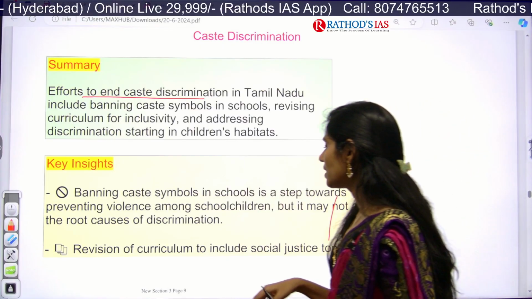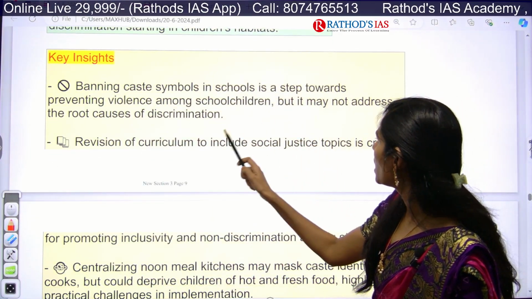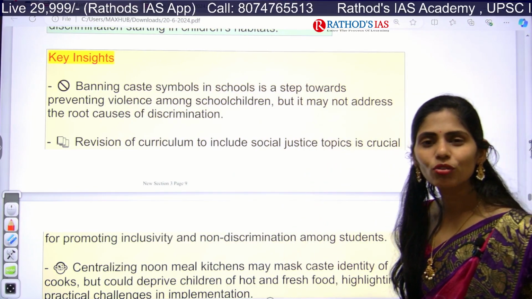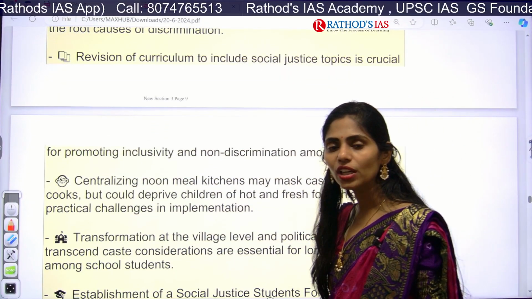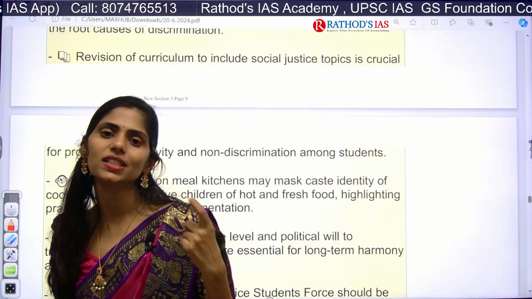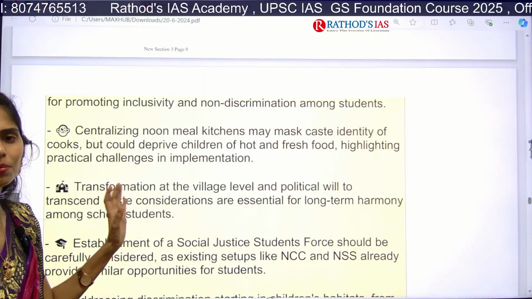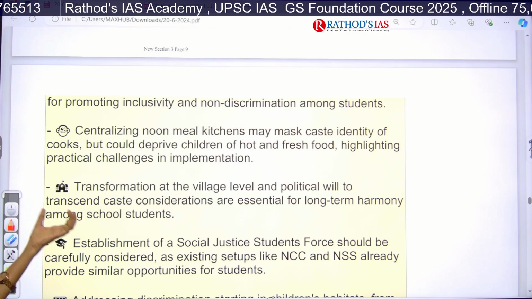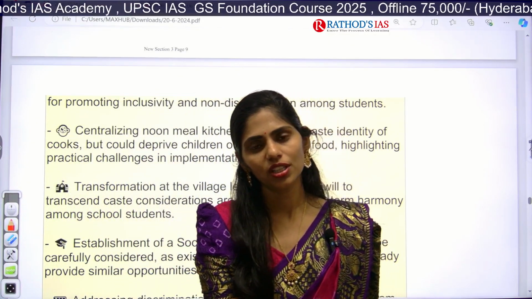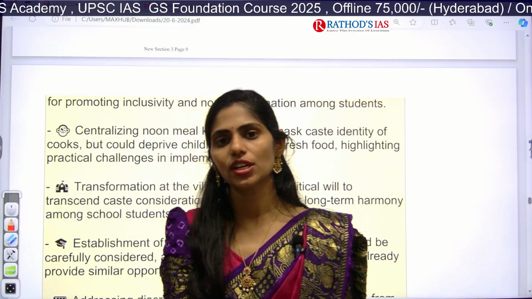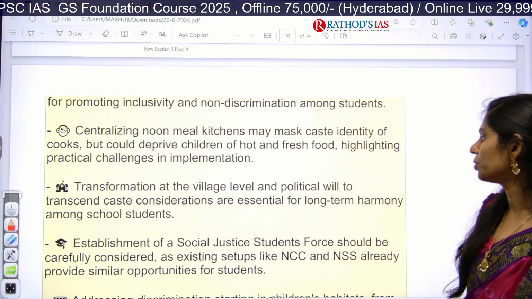Okay, so what are the key insights of this article? Tamil Nadu schools have started banning caste symbols so that they can prevent violence from the school level. They are also going to include social justice concepts in the curriculum, that is, in the textbooks. They want to centralize noon meal kitchens so that they mask the caste identity of the cook. If the cook is Dalit, many parents do not send their children to have the food. So they want to mask the identity of who is cooking.